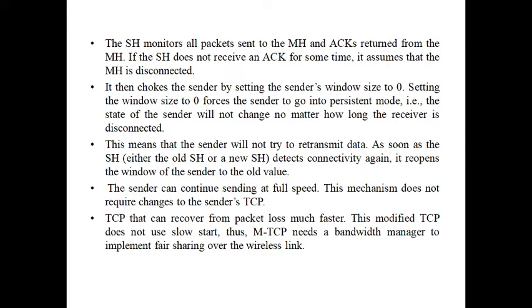The mechanism used in mobile TCP prevents the sender window from shrinking if a bit error occurs. First it sets the window size equal to 0. If the window size is set to 0, the sender is in persistent mode. The sender will not change, no matter how long the receiver is disconnected. It will not try to retransmit the packet until the window size is changed.